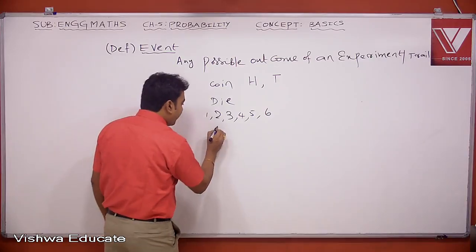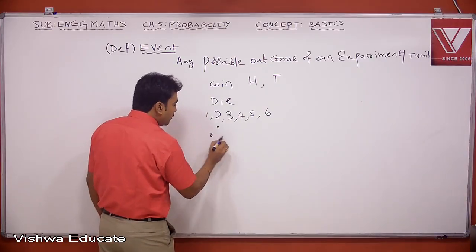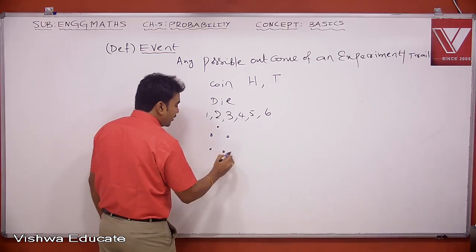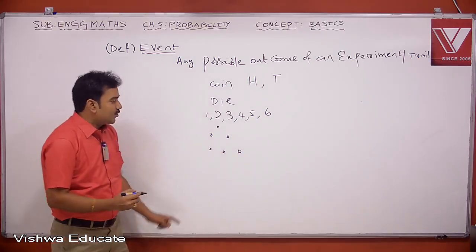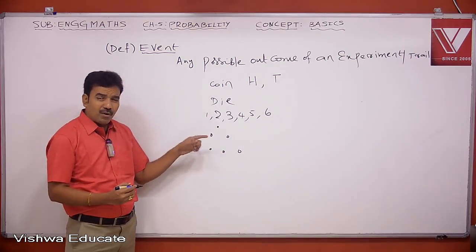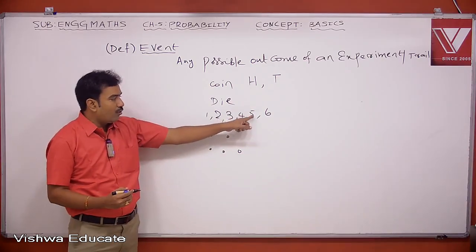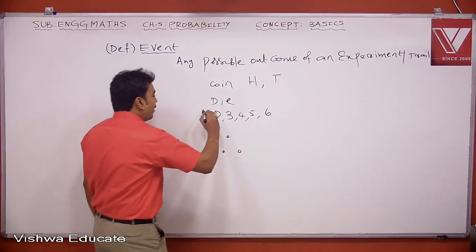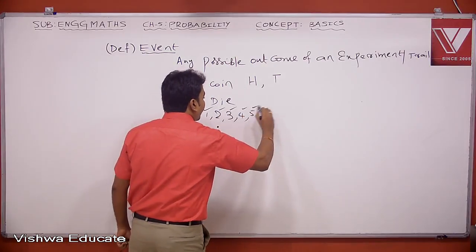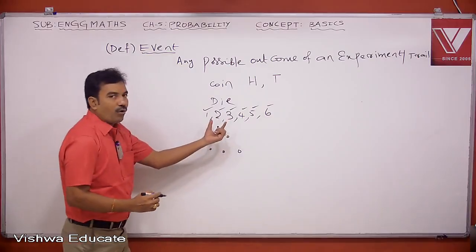On one face you can find a single dot. On one face you can have 2 dots. On one face you will have 3 dots like this. So the number of dots on each face can be either 1 or 2 or 3 or 4 or 5 or 6. Basically all these are outcomes of rolling a die. Therefore all these are called events.